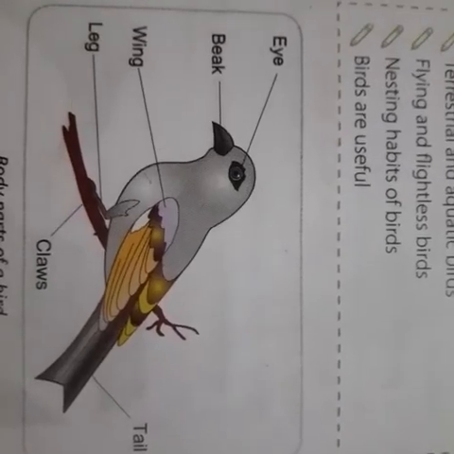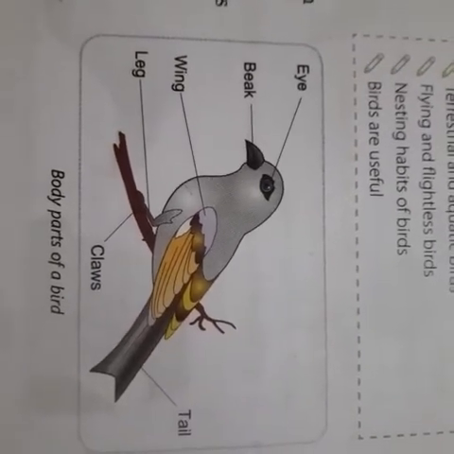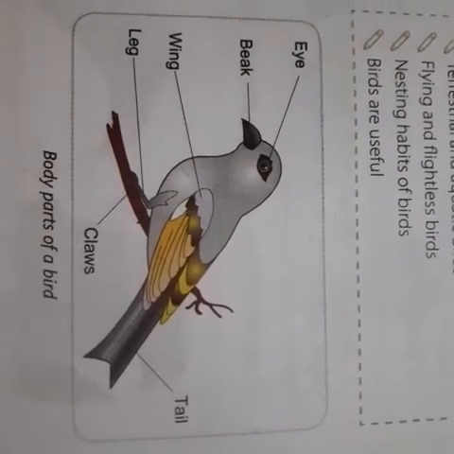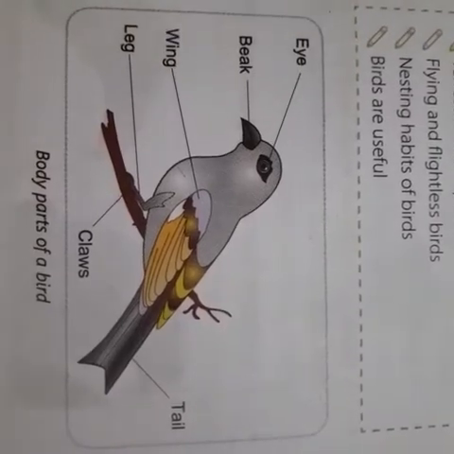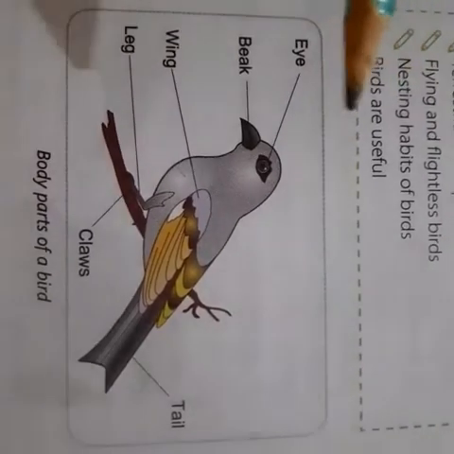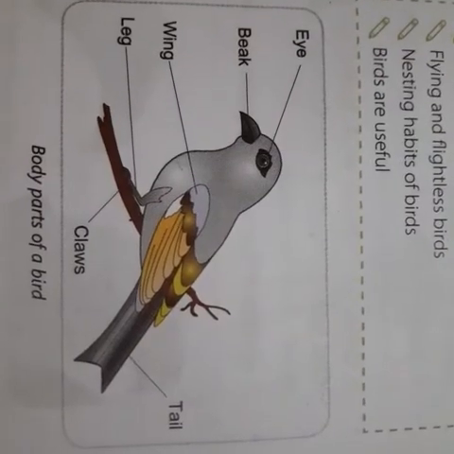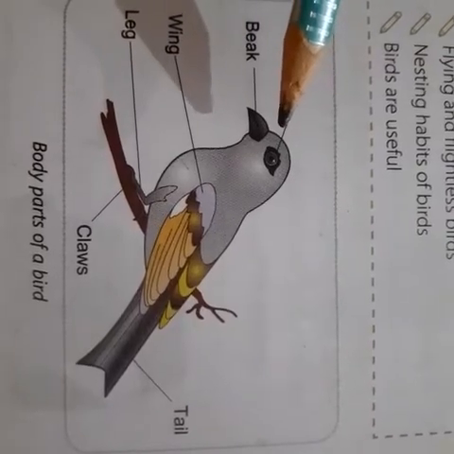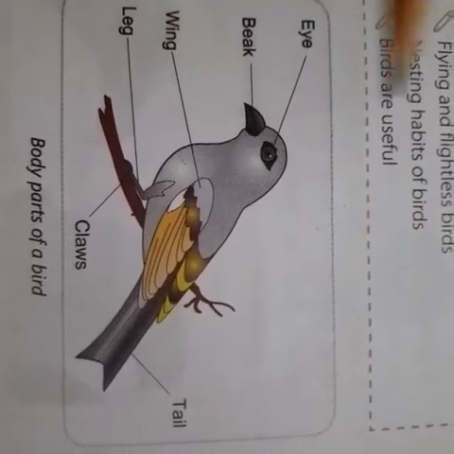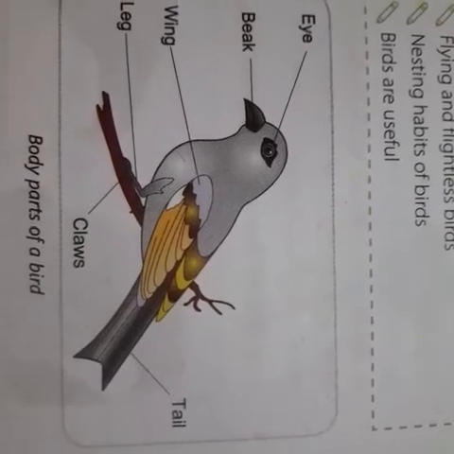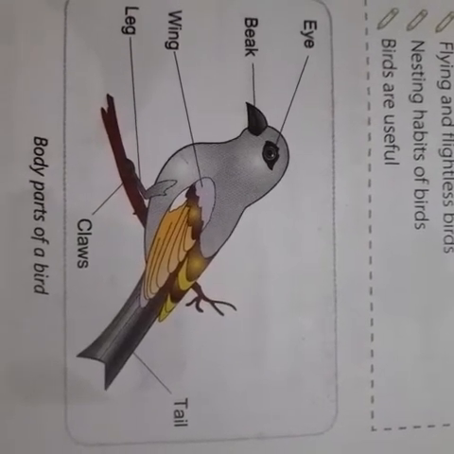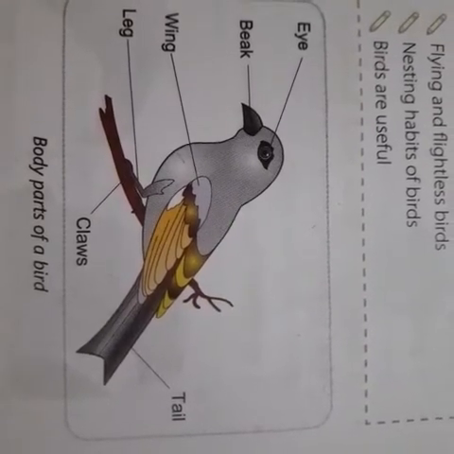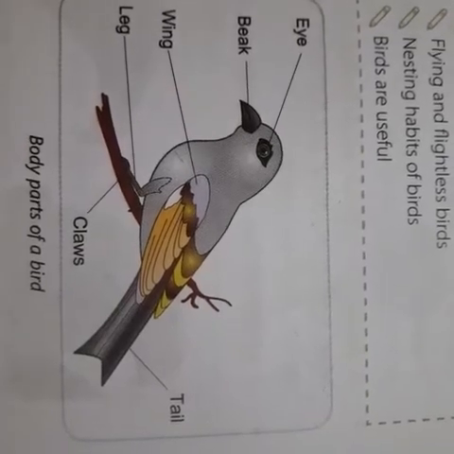Today we have learned the different body parts of a bird. A bird has a beak, two wings, feathers, two eyes, two ears, two legs, and a tail. Eyes: a bird has two eyes. Flesh eating birds have sharp eyesight to find the food.